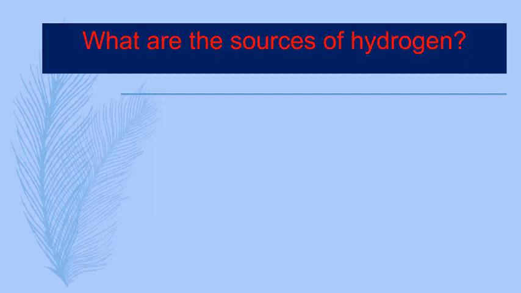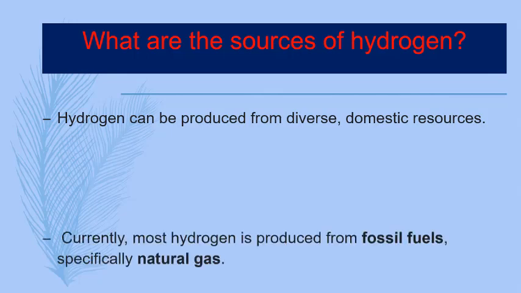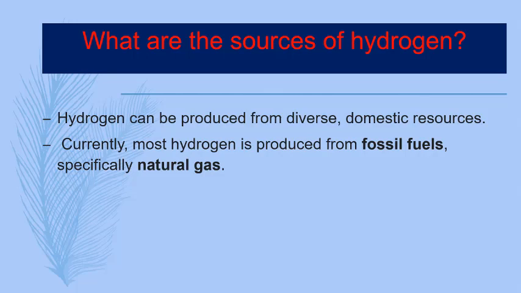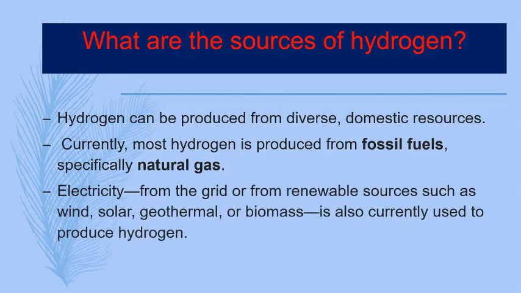Then I will discuss the source of hydrogen. Hydrogen can be produced from diverse domestic resources. Currently, most hydrogen is produced from fossil fuels, especially natural gas. Electricity from the grid, or from renewable sources such as wind, solar, geothermal, or biomass, is also currently used to produce hydrogen.